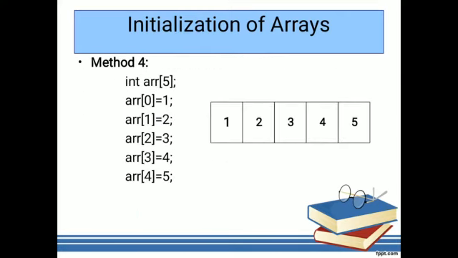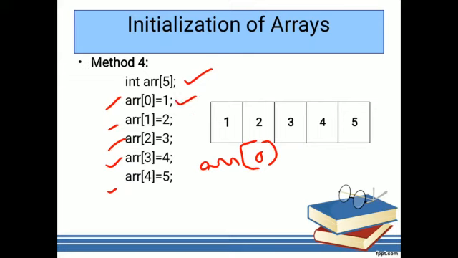Next, this is the fourth one. So once int array of 5 is declared, that means automatically in memory the contiguous memory locations are allocated, with addresses of array of 0, array of 1, array of 2, 3 and 4. Now simply for this array of 0, it will only allow to store a single value.